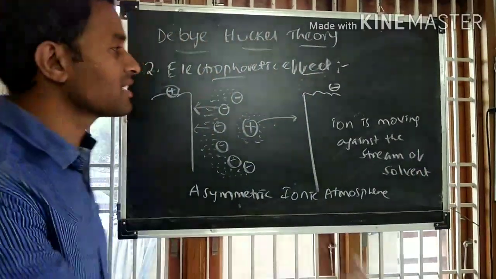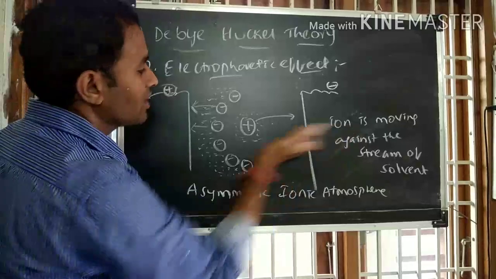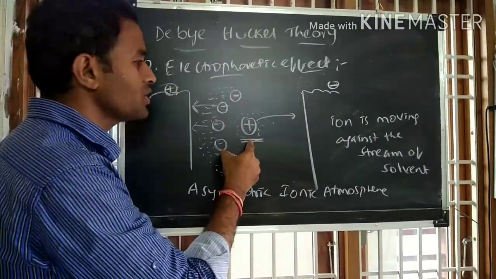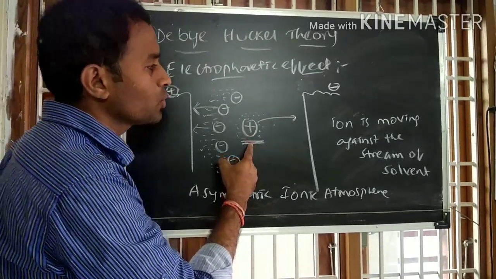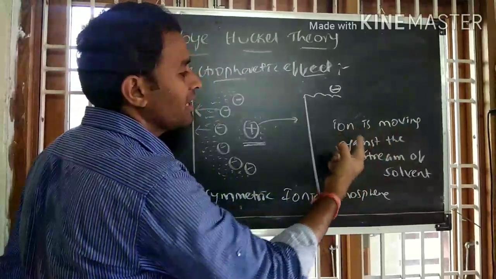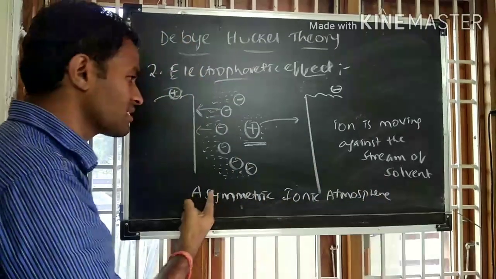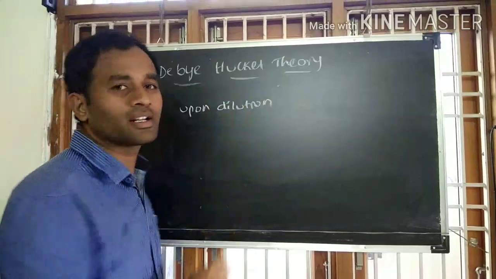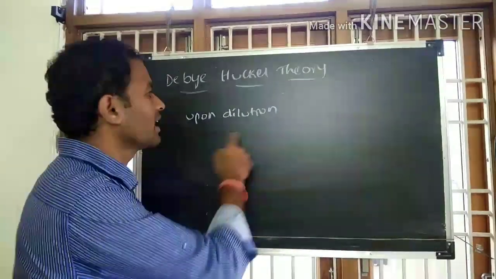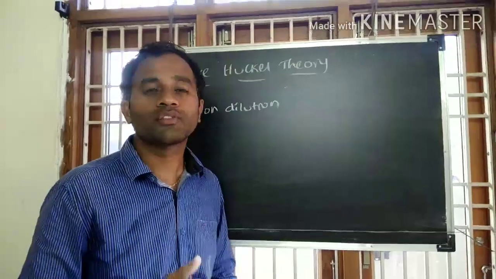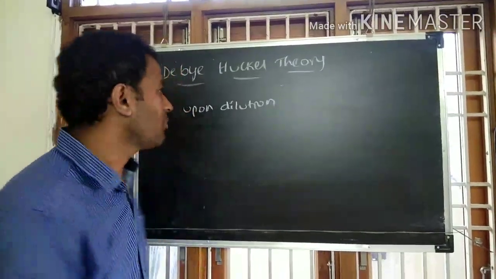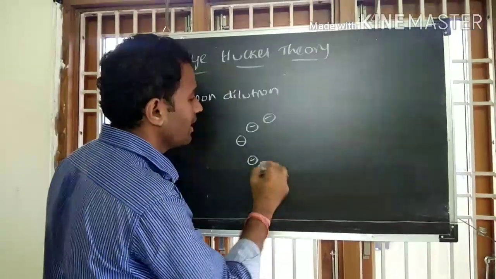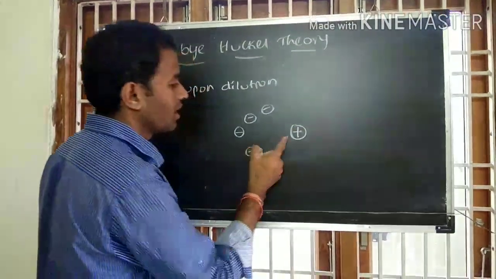As a result, the velocity of this ion decreases. This decrease in the velocity of the central ion due to the movement of this ion against the stream of solvent in presence of electric field is called the electrophoretic effect. So according to Debye-Huckel theory, we can say that upon dilution, the velocity of the ion increases, because upon dilution the distance between the ionic atmosphere and the central ion is large.